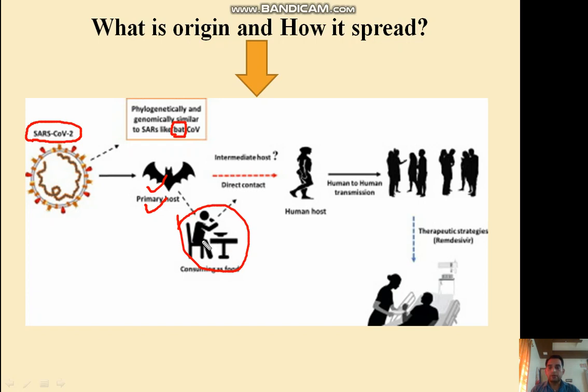After that, the person who consumes this type of animal food contaminated with the virus becomes infected, and this infected person transmits the virus to another human host. In this way, the virus transmitted from one person to another is called human to human transmission. So this is, we can say, the origin of the virus and how it spreads.